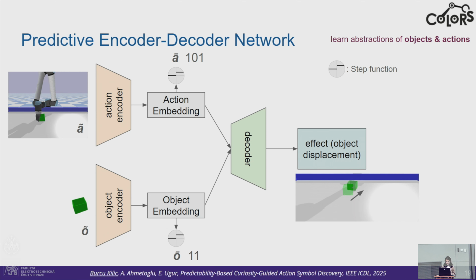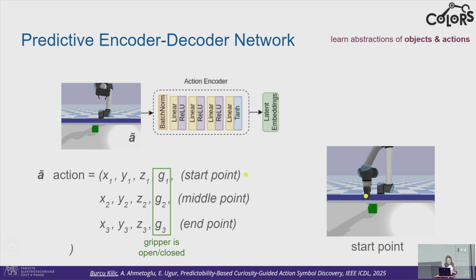Again, an overview of our effect predictor neural network. We have continuous action parameters. The robot always explores in a continuous environment, and we have continuous object features. We aim to encode them into embeddings, which later we will binarize using a step function. We will train this network while predicting the effect. The effect is the object displacement, or the final change in the object's position.